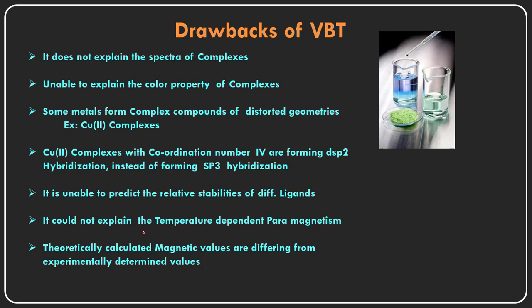When we calculate magnetic values theoretically, as per the valency bond theory, based on the number of unpaired electrons we can calculate a magnetic behavior. But the theoretical values always differ from the experimentally determined magnetic susceptibility values, and the theory does not explain why. So these are the drawbacks of the valency bond theory.